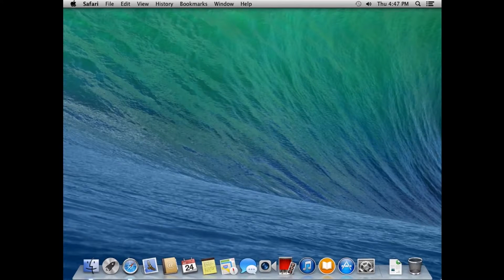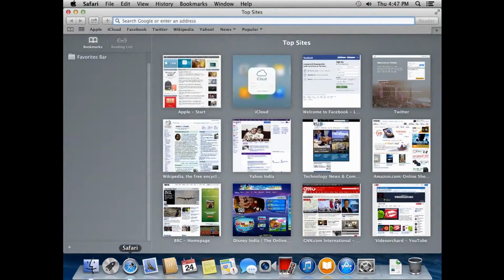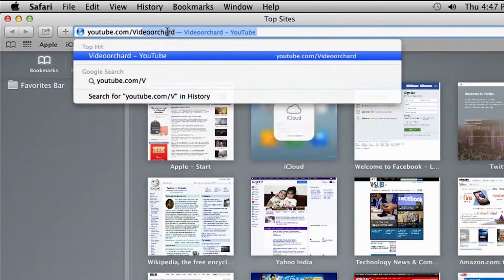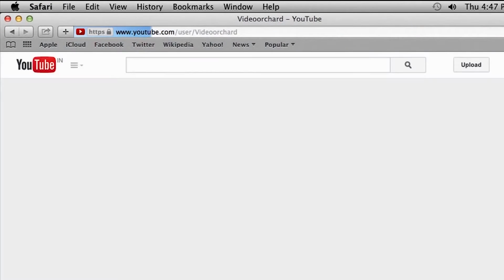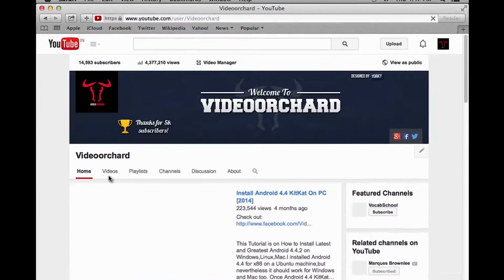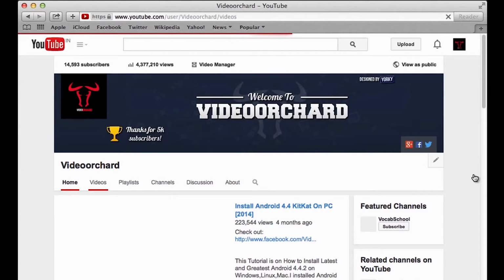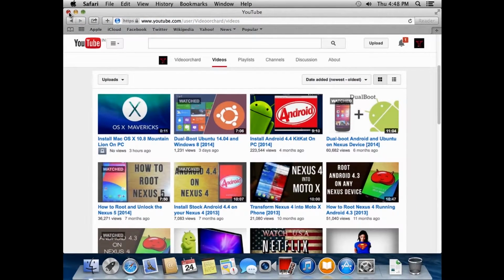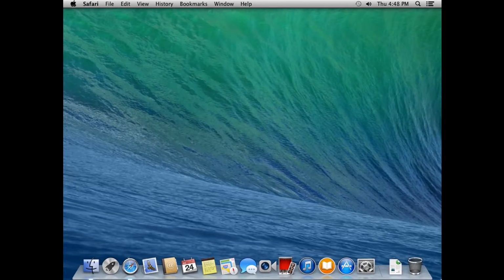So the way you could do that is open up your Safari browser and head over to my channel, that is youtube.com/videoorchard. And once you're in my home page, hit on videos and then click on the video which says install Mac OS X 10.9 on PC. So now once the video starts playing, click on the third link which you can find in the video description, and you'll have the file downloaded inside your Mac OS.